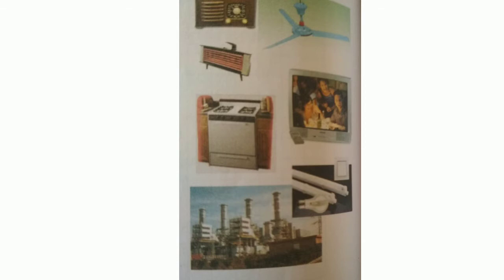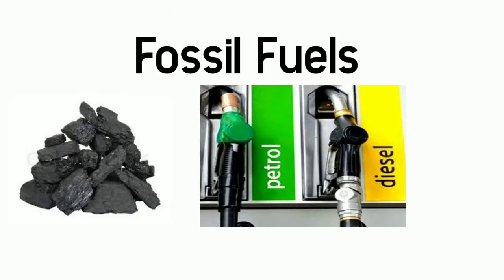The second one is thermal energy. Thermal energy is generated from fossil fuels. Do you know what fossil fuels are? Fossil fuels come from underground. These are coal, diesel, petrol, etc. From these we can generate electricity. But most of the time we use coal and diesel to generate electricity. Coal is nowadays not easily available. We should save natural resources for future generations. Save nature, save your future.